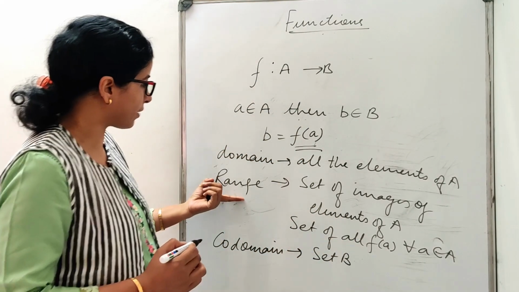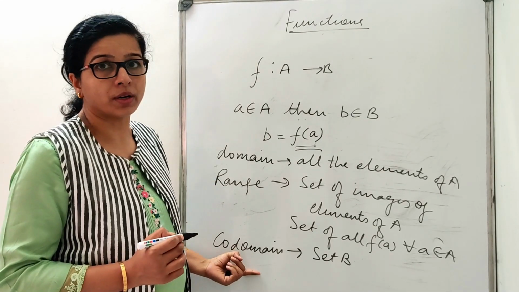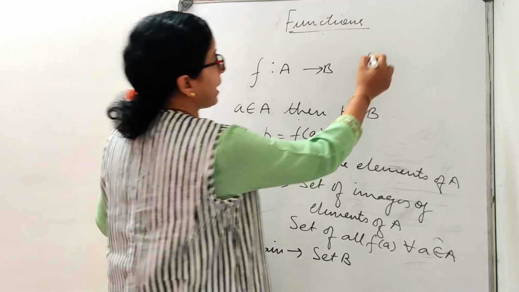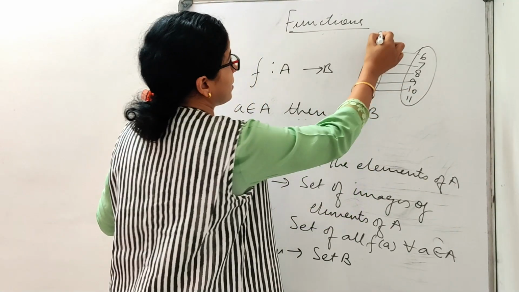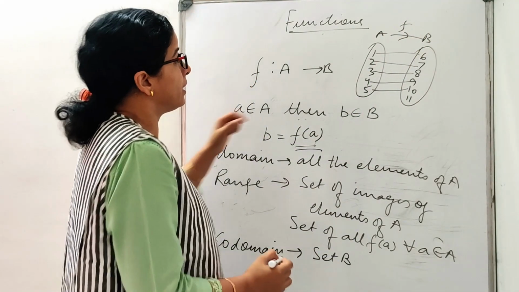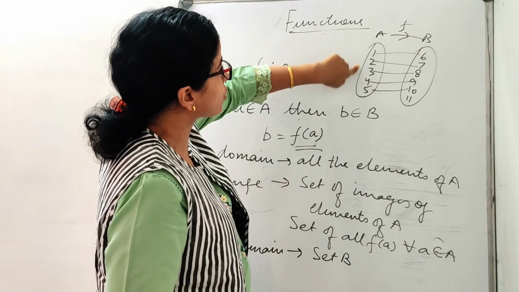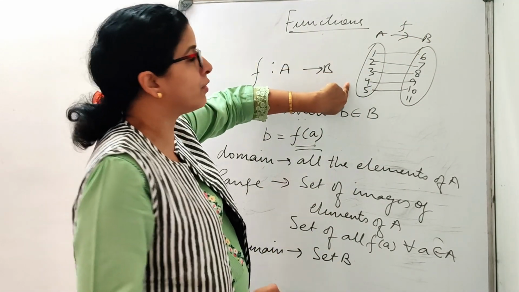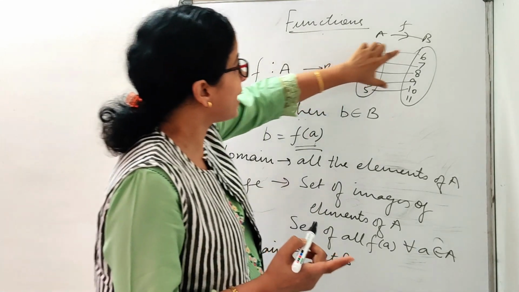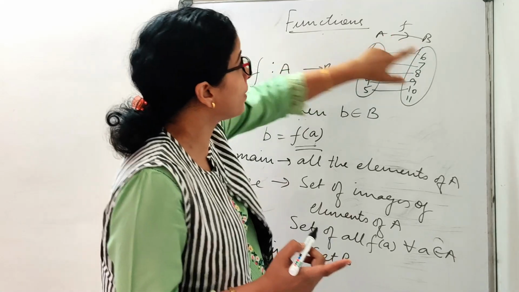Generally students get confused between range and codomain, right? Students only take the image part. Say for example I have here, this is my set A, this is B, this is under f. So all the elements of A will be my domain. The elements of B to which elements of A are related will be my images.